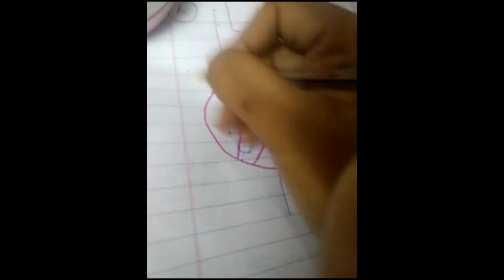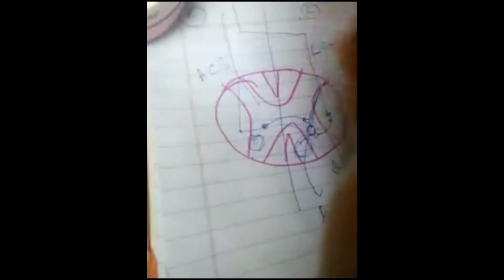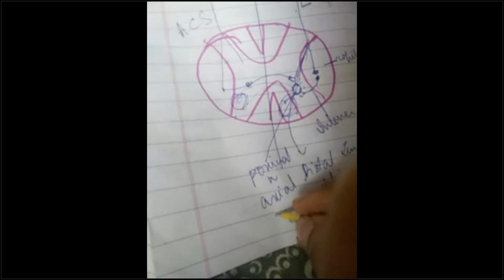So the anterior corticospinal tract and lateral corticospinal tract are integrated. The anterior corticospinal tract supplies your proximal muscles, like the axial skeleton. So this is responsible for posture maintenance.